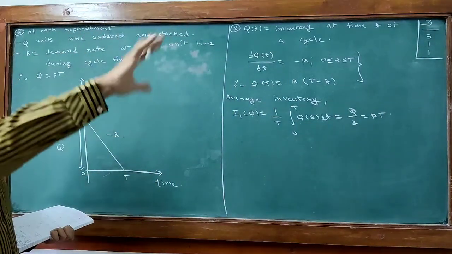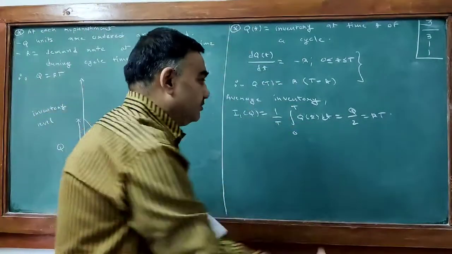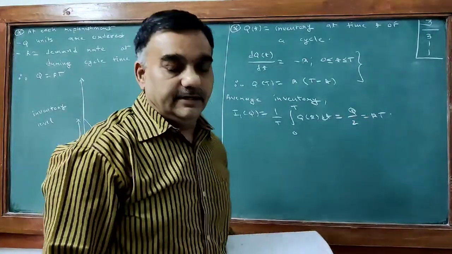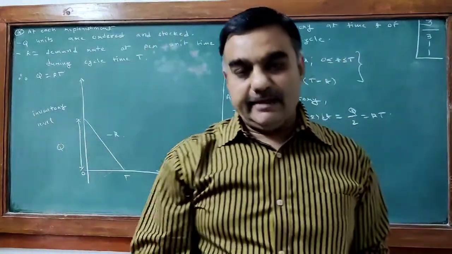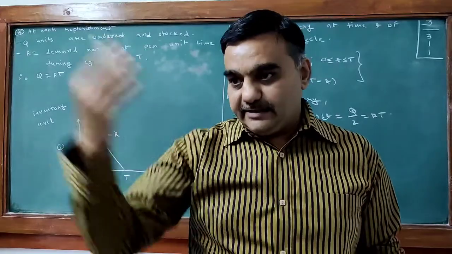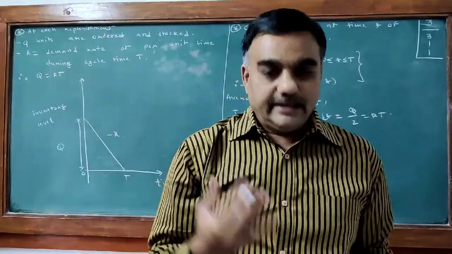Average means we have total inventory divided by 2. So all these things are symbolic, not as per the math we are actually doing, but here it is symbolic.